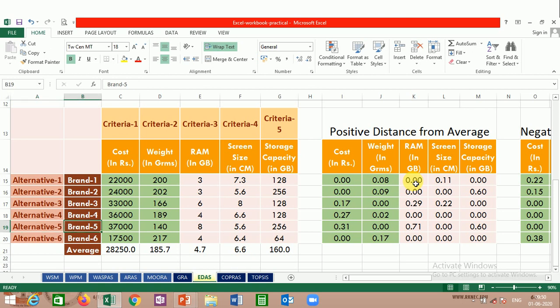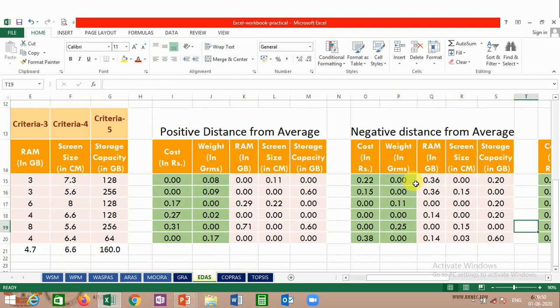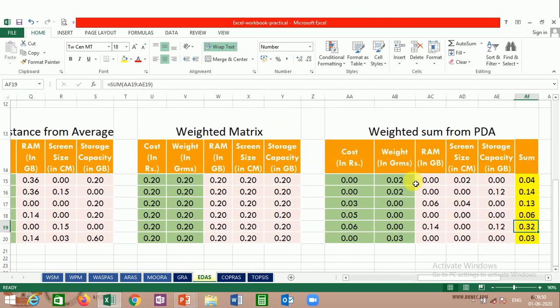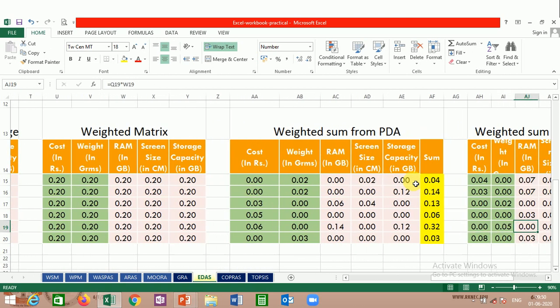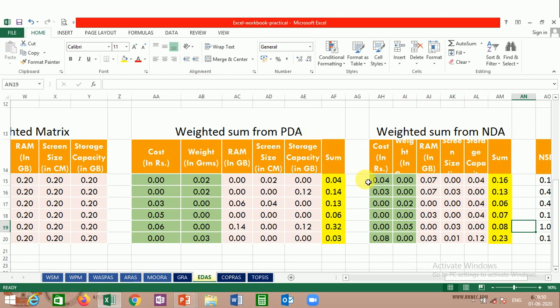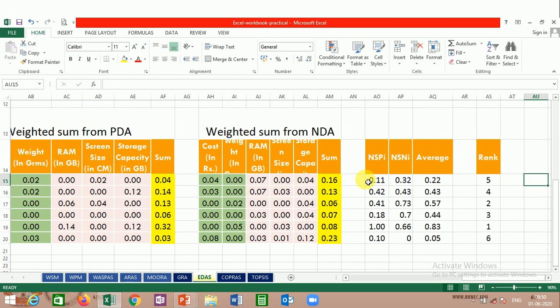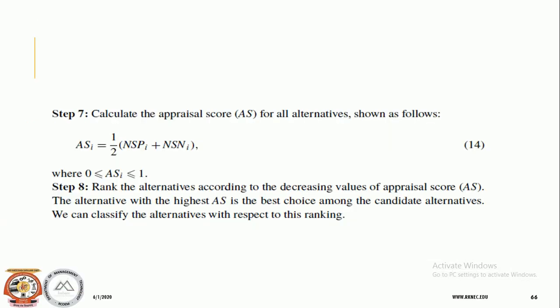So this is the method: getting the first matrix which is called positive distance from average, then getting the second matrix which is called negative distance from average. The weight matrix was our favorite matrix as usual, the equal weighted matrix. Then getting the weighted sum from PDA, getting the weighted sum from NDA, making the sum of all values, then calculating the normalized sum from PDA, the normalized sum from NDA, getting the average, and then finally ranking the alternatives. So this all goes with EDAS.